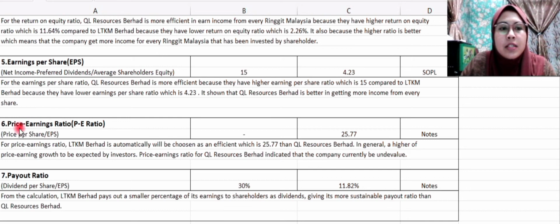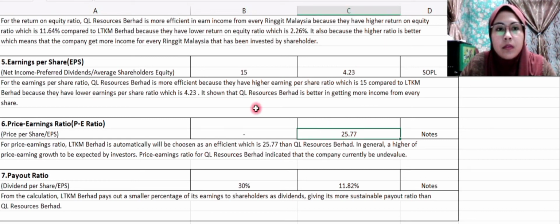The sixth ratio is the price earning ratio. The formula is price per share divided by EPS. For QL Resources Berhad, the price per share is not stated in their annual report. For LTKM Berhad, the price per share is RM 1.09. So I convert to cents: 109 cents divided by 4.23 cents. So the answer is 25.77.